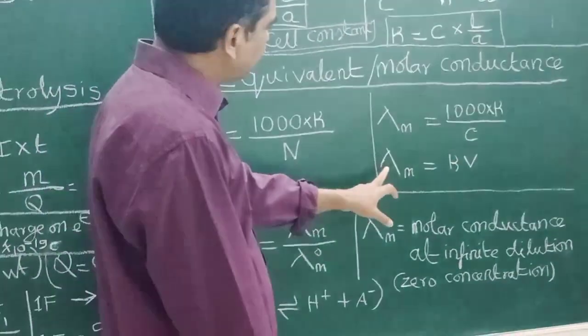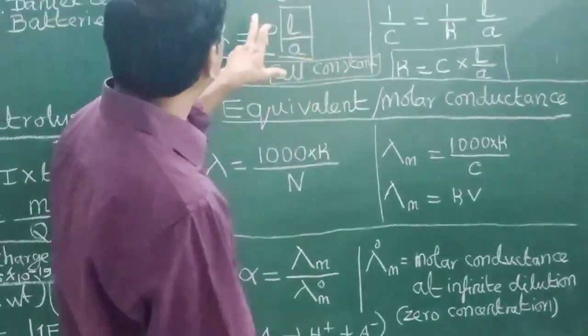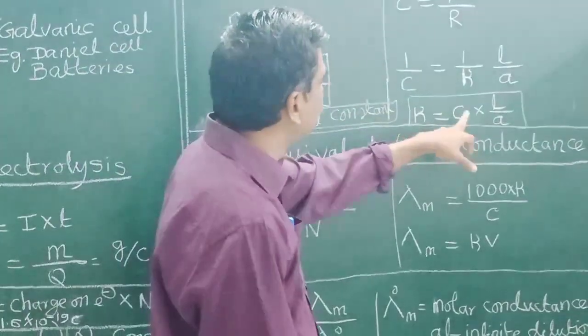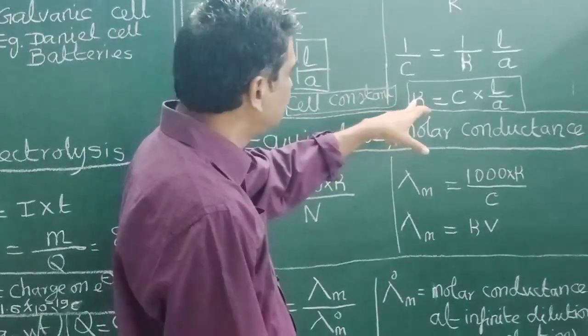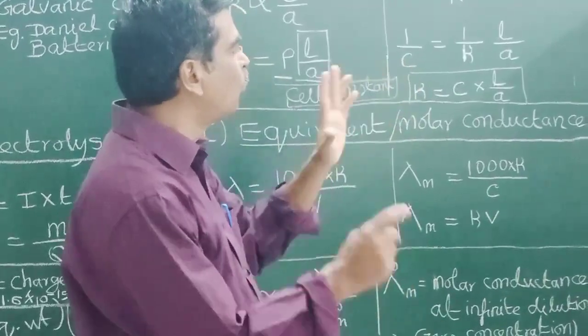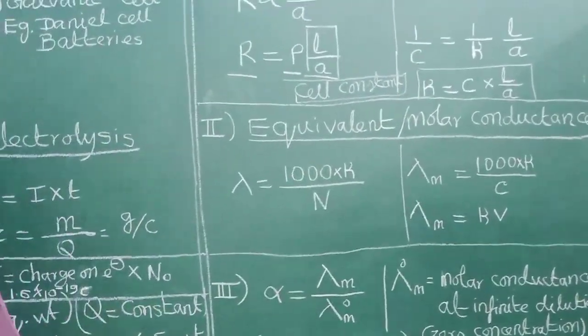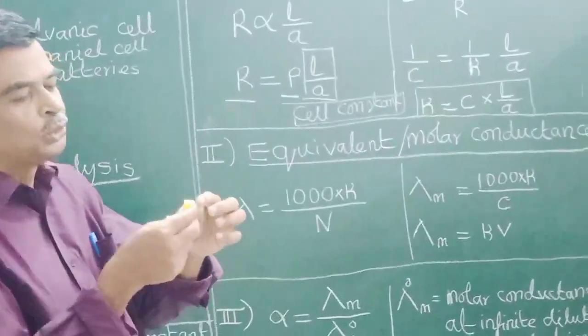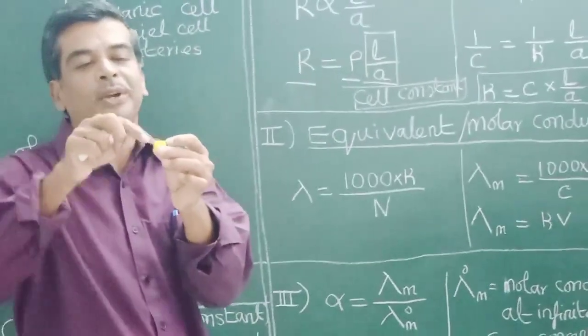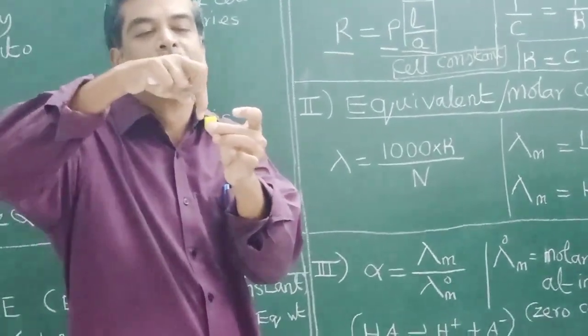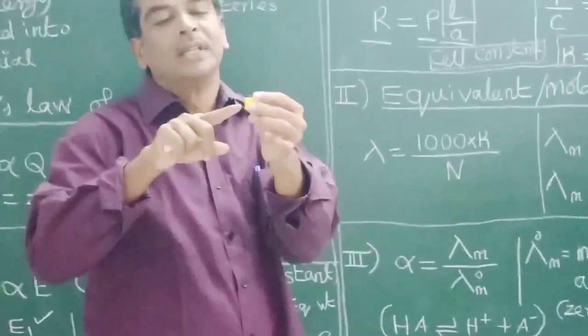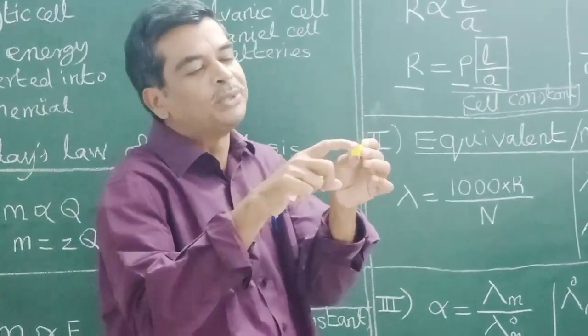Again, what is specific conductance? It is defined as the conductance of 1 centimeter cube of the electrolytic solution. For example, here you have an electrode, this is the length, and this is the area of cross section.